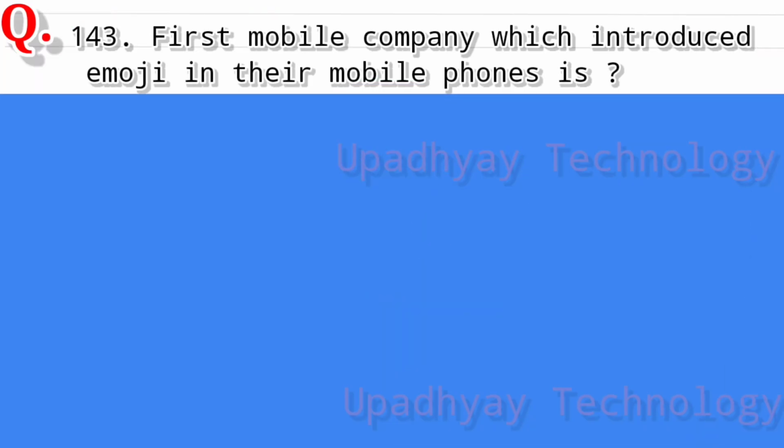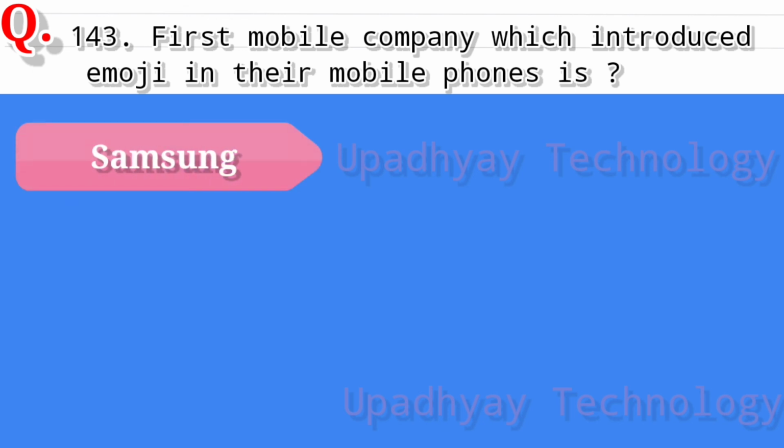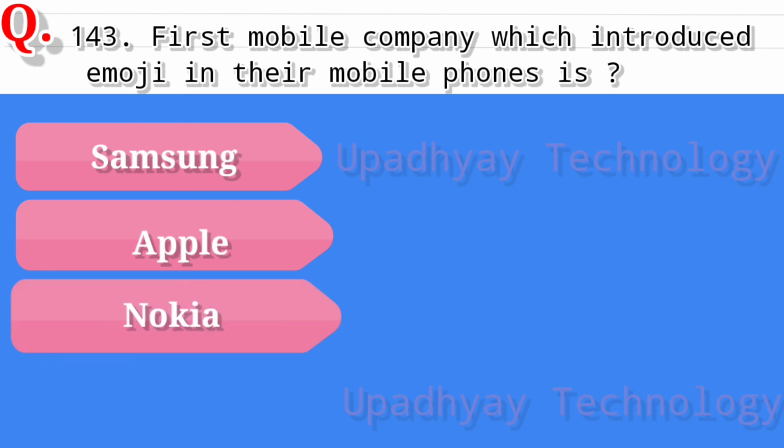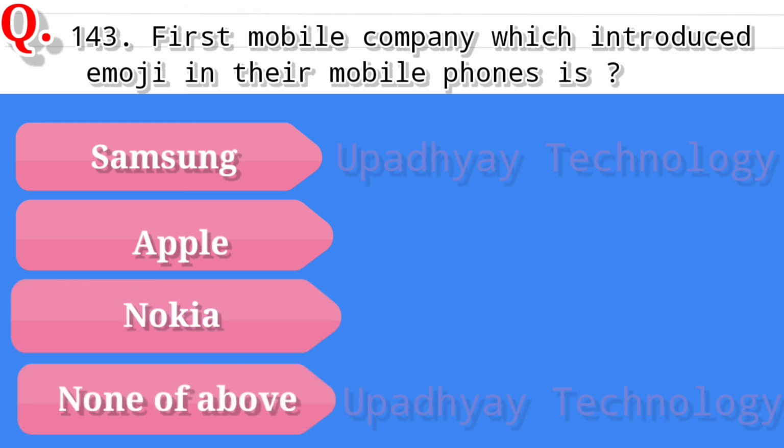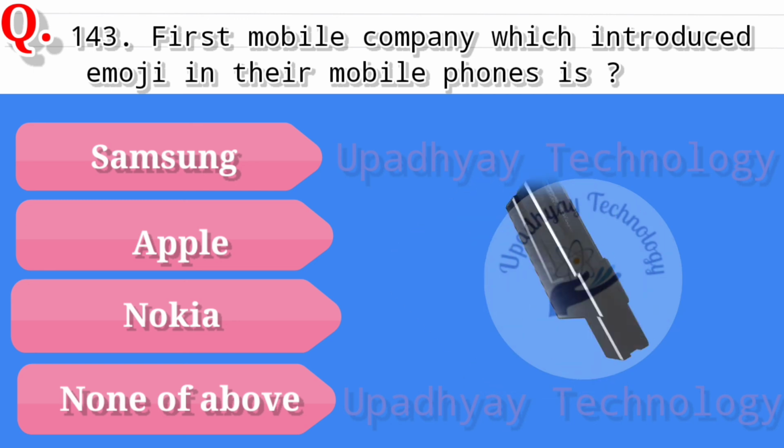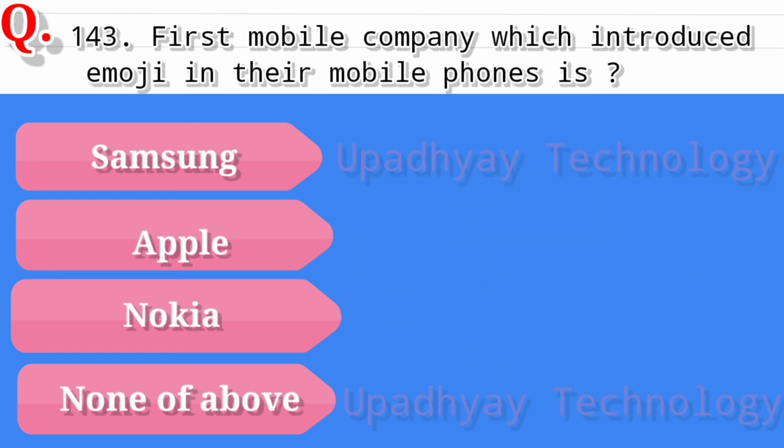Question number 143. First mobile company which introduced emoji in their mobile phones is? And the options are Samsung, second option is Apple, third option is Nokia, and the last option is none of above. And the correct answer is Apple.